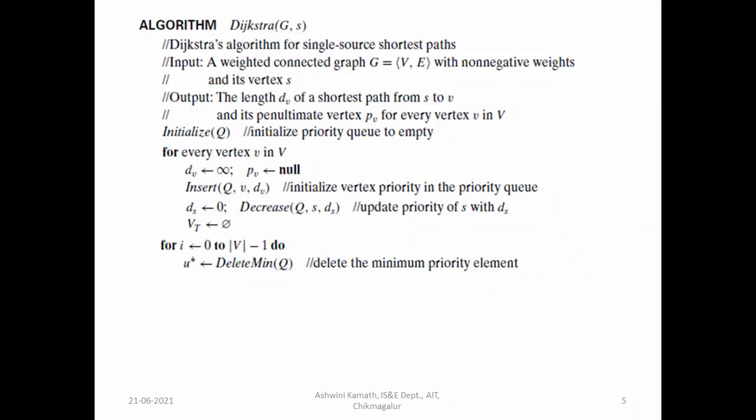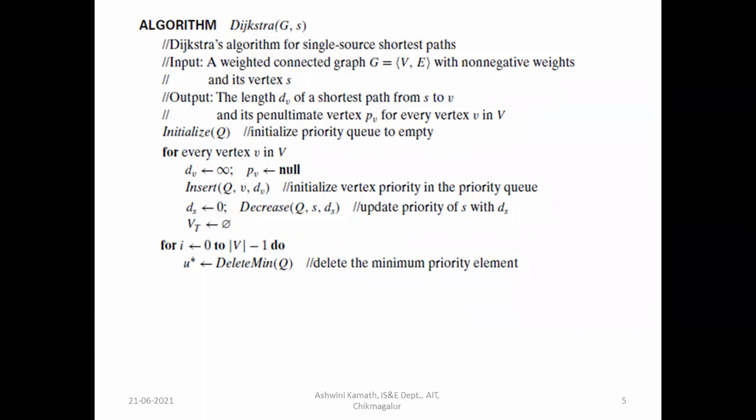So here, minimum of q means we have assigned all the values to infinity, right? Only for the source vertex we have assigned 0. So the source vertex will be removed, that is the one having the minimum priority value. Delete the minimum priority element.